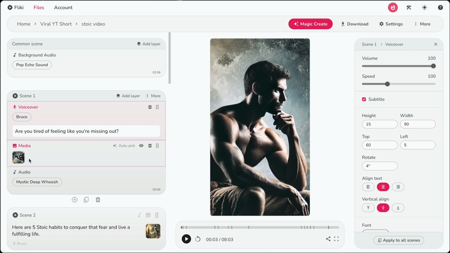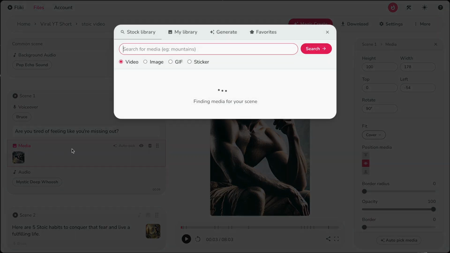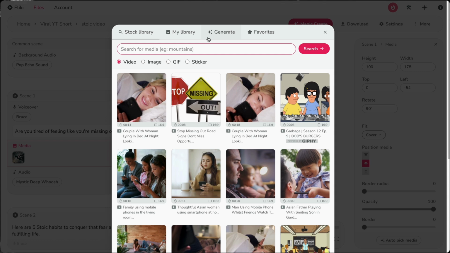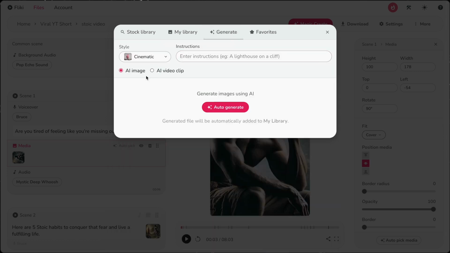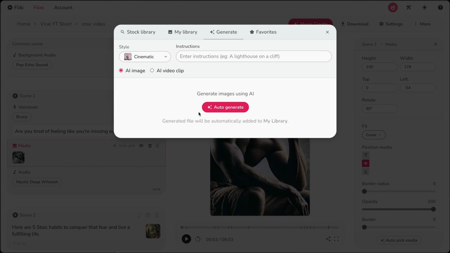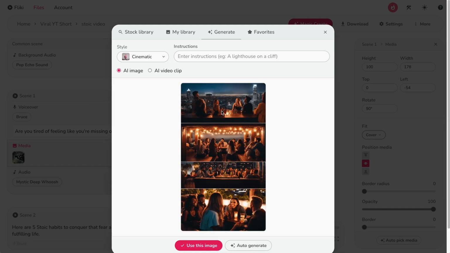To change any scene visually, click on the media icon and select from a vast library of royalty-free videos and images. If you want to generate new media, go to the Generate tab, select the media type and style, and enter a text prompt, or simply click Auto Generate, and your new clip will be ready. Once your video is ready, preview it. You can download it or customize it further if needed.